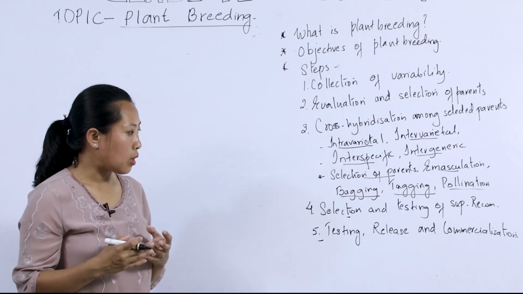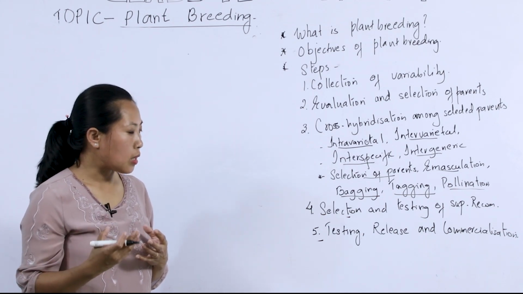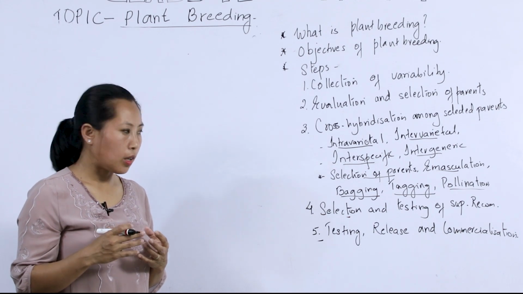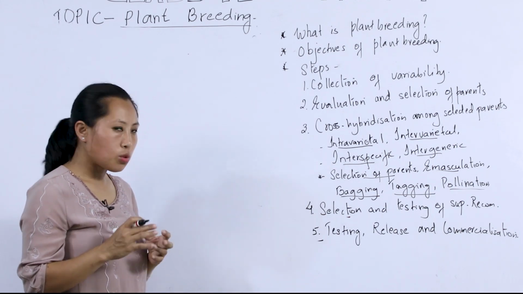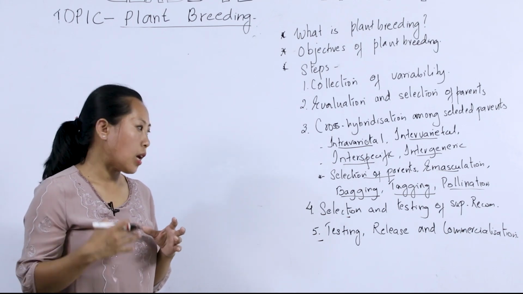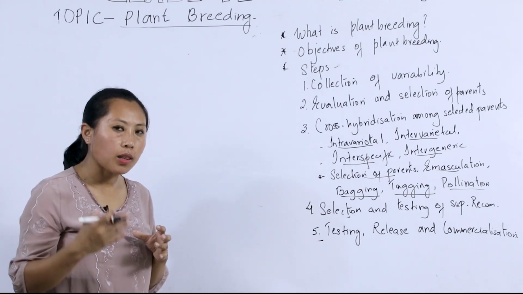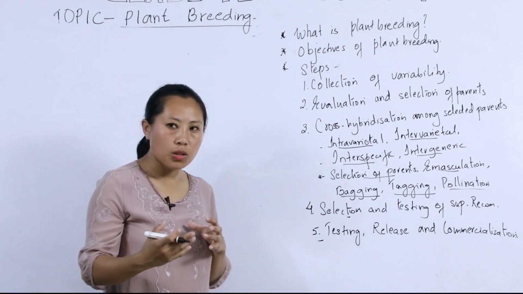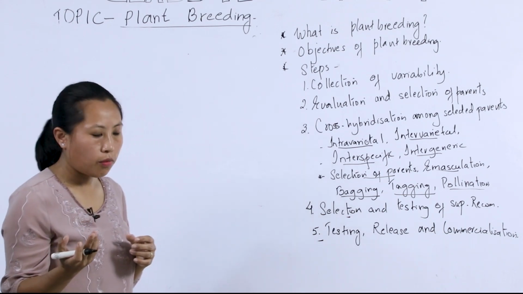This release is done by ICAR New Delhi, the Indian Council of Agricultural Research. They carry out the process of evaluation and assigning a name to the new variety of crop, and then it is released for commercialization or production for the farmers.